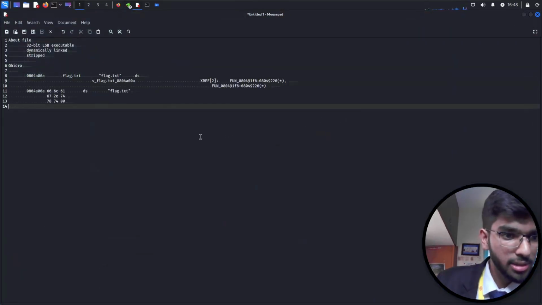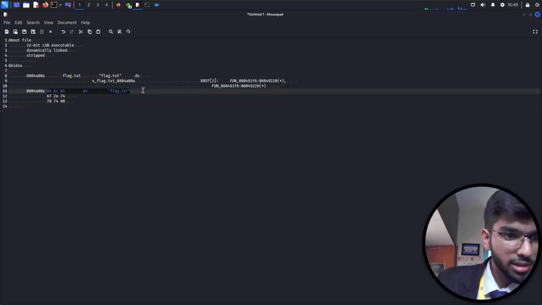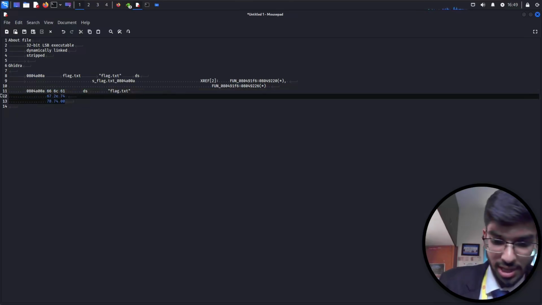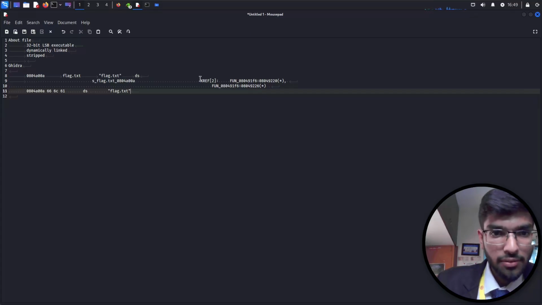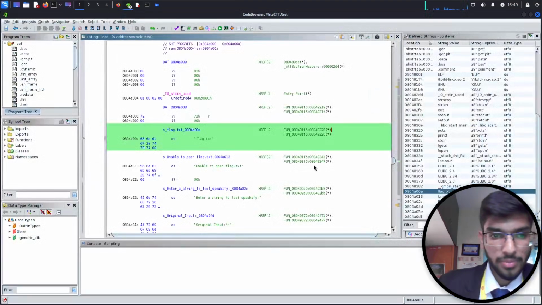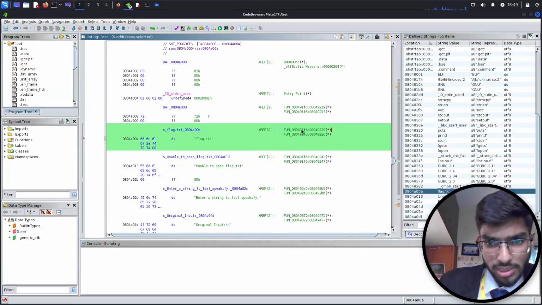Copy and then paste it here. I don't need all these things. Let this be there, but I don't want the hexadecimal characters. I mean, it's useful, but not right now. And it's referring here that code is here. Okay, good. So let me go to this memory address now.